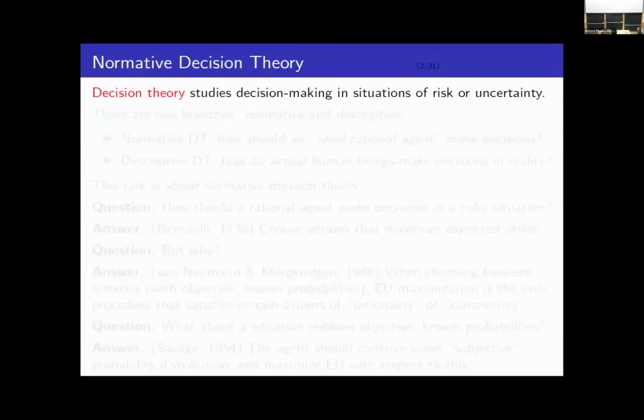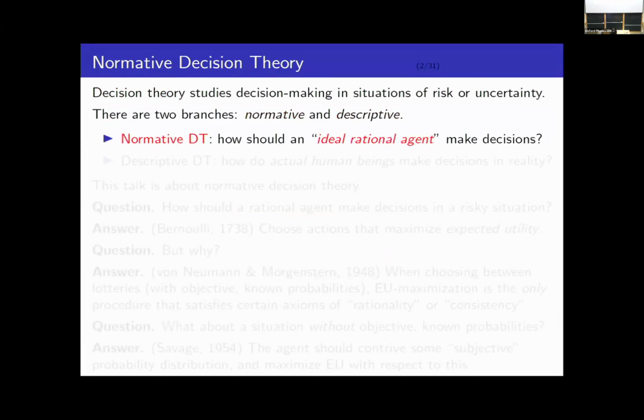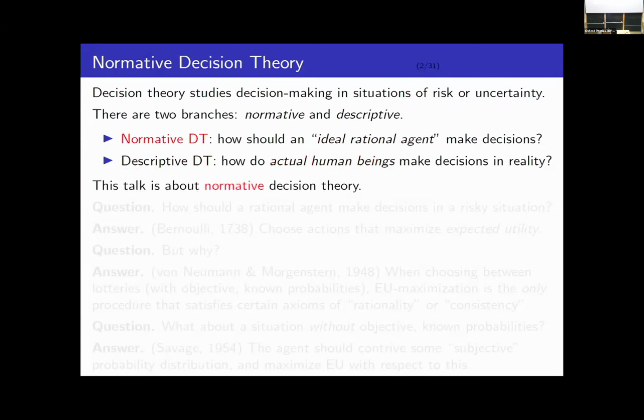I'm going to start by briefly explaining what decision theory is about. Decision theory is a branch of theoretical economics which studies the problem of decision-making under situations of risk or uncertainty. There are two different branches: normative decision theory and descriptive decision theory. Normative decision theory is interested in the philosophical question: how would an ideal rational agent make decisions? How should you make decisions? Whereas descriptive decision theory is more interested in the psychological question: how do actual human beings make decisions in reality? This talk is going to be about normative decision theory.